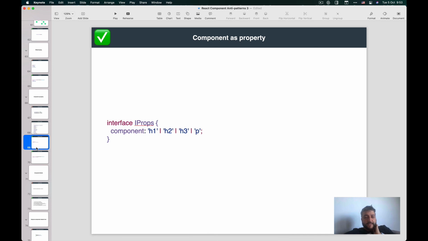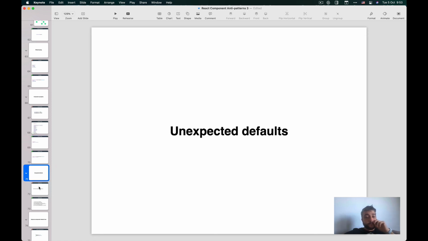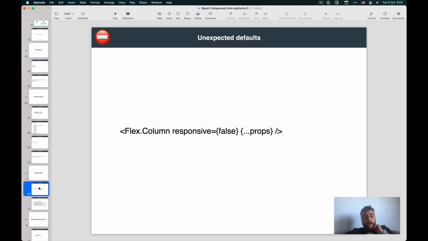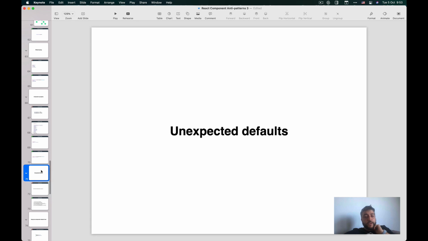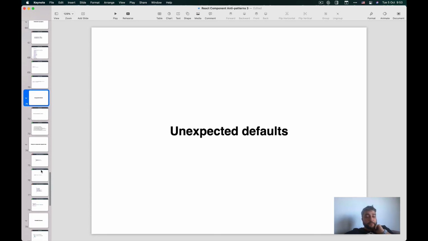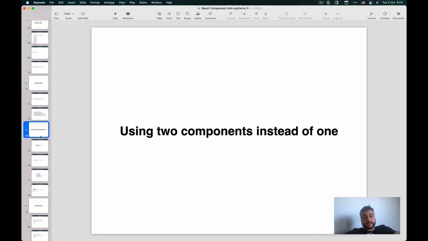And what we decided to do is we forbid accepting components. We are now just accepting components as HTML. This is also a quick one. A lot of the time people add unexpected defaults that confuse people, so people should be aware of that.